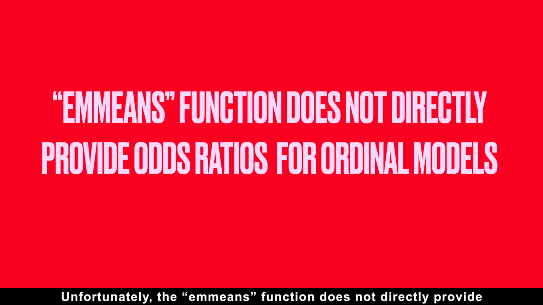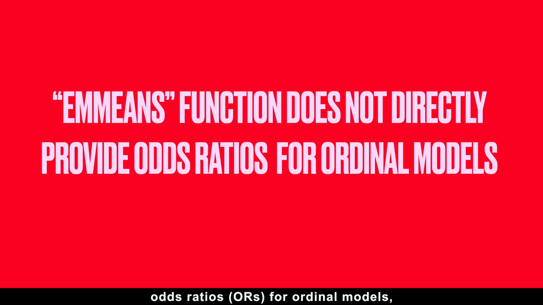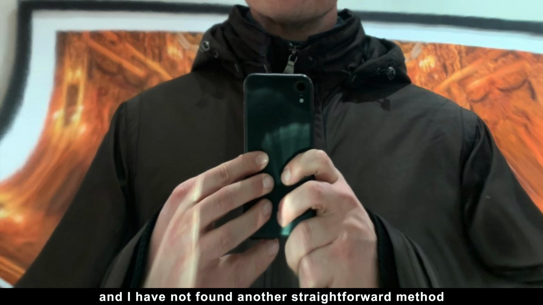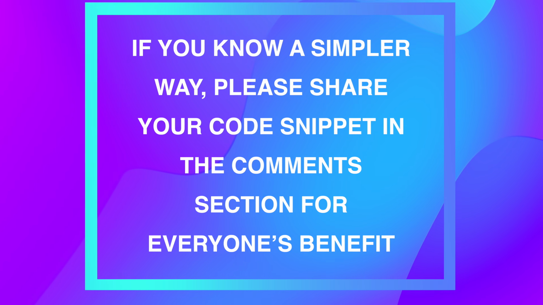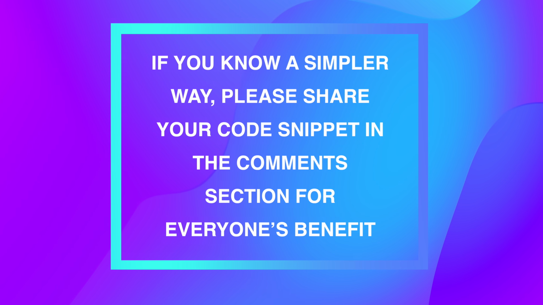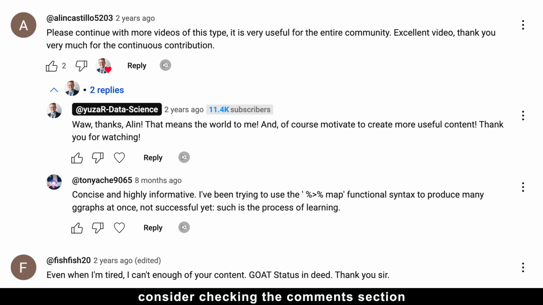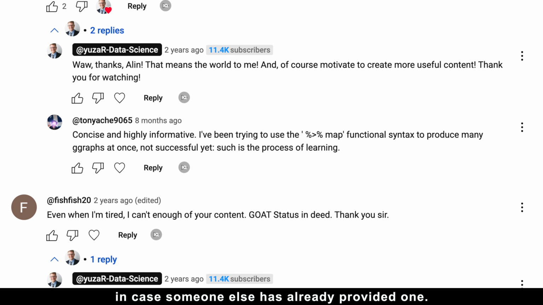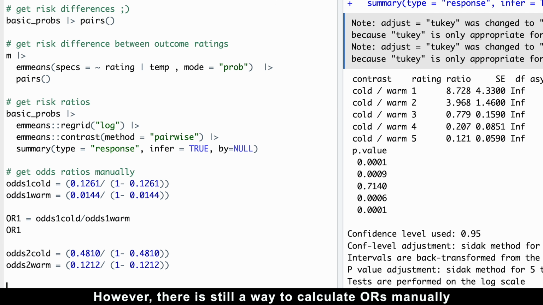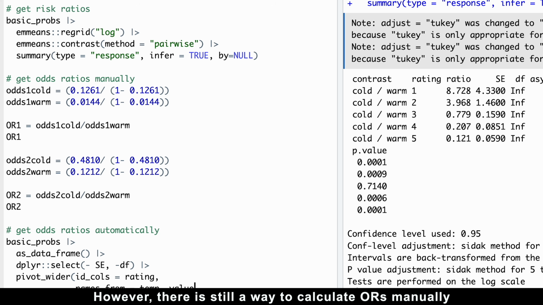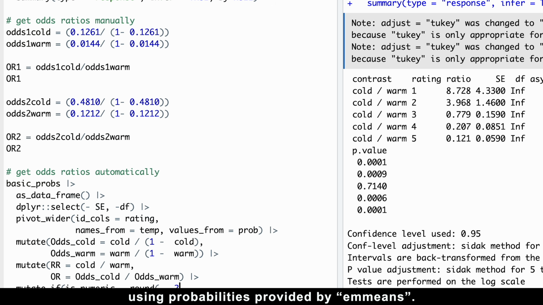Unfortunately, the emmeans function does not directly provide odds ratios for ordinal models, and I have not found another straightforward method to generate all odds ratios simultaneously. If you know a simpler way, please share your code snippet in the comments section for everyone's benefit. Even if you don't have a solution, consider checking the comments section in case someone else has already provided one. However, there is still a way to calculate odds ratios manually using probabilities provided by emmeans.